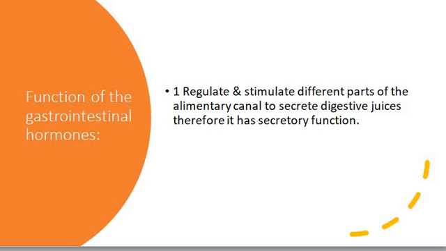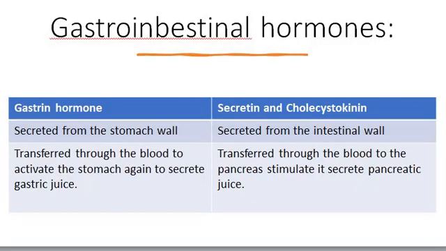The gastrointestinal hormones have a very important function, which is regulation and stimulation of the alimentary canal to digest the food into small parts to let the body benefit from it. Gastrin hormone is secreted from the stomach, and it activates the gastric juice to work inside the stomach and digest protein.